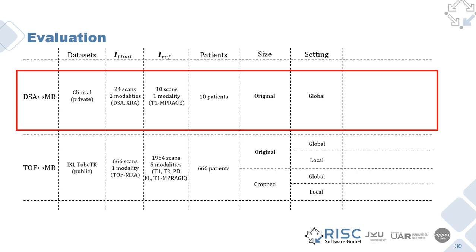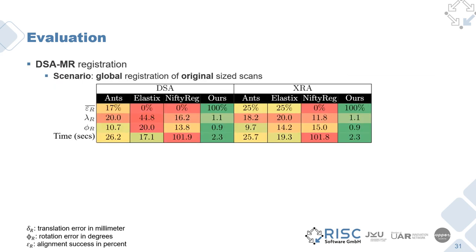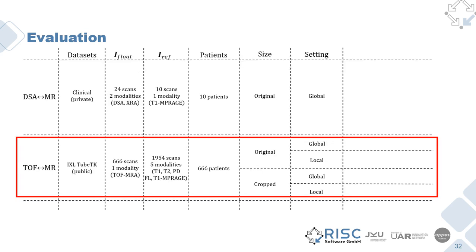We will first look at our results for the clinical use case. Left are the results for DSA to MRA registration and right X-ray to MRA registration. Our method yields a 100% success rate and excellent offset results within an average of 2 seconds, while the compared methods largely fail after a long computation run.